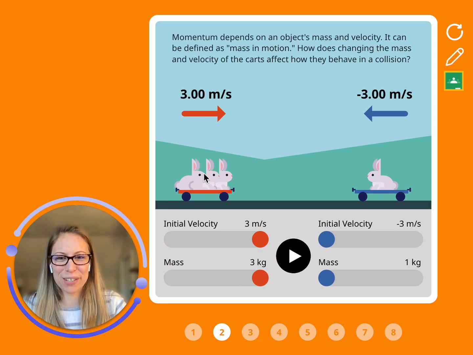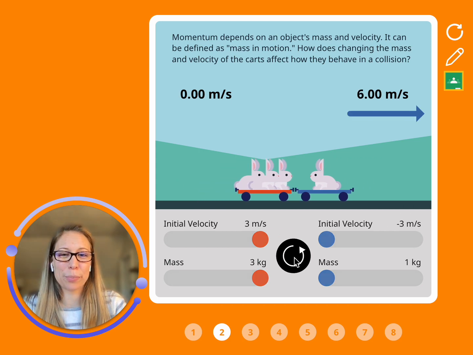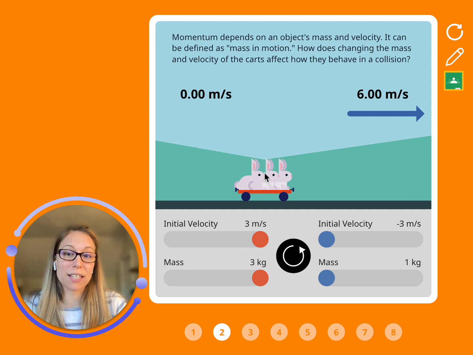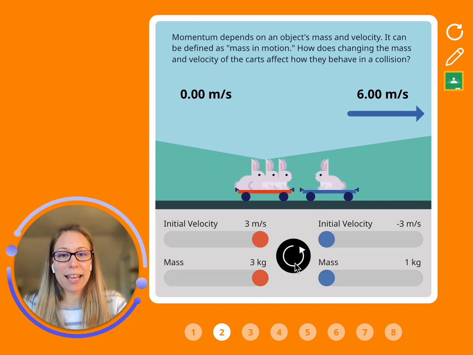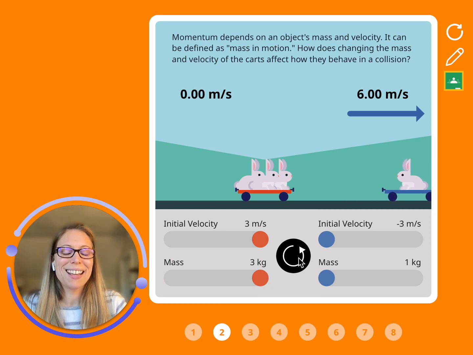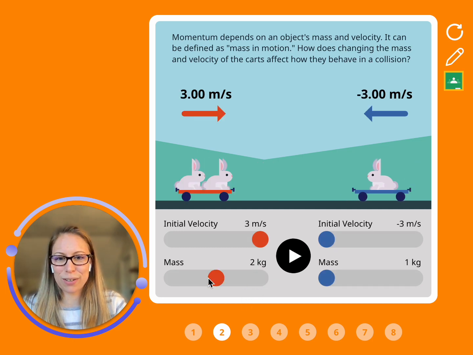I'm guessing you want to be on this one on the left, because you have this sense that it's going to push that one on the right a lot faster, and it does. That's because this one on the left is heavier, right? It has more mass, and so it's going to push that one on the right a lot more. That's because when two things collide, momentum is transferred, and momentum depends on two things, and one of them is mass.